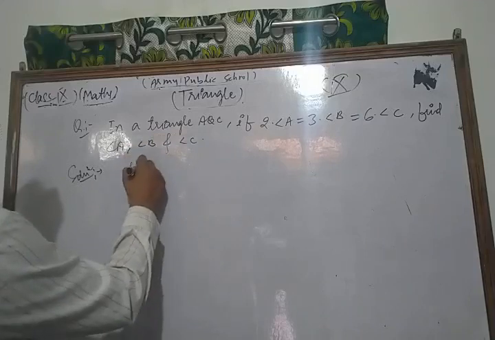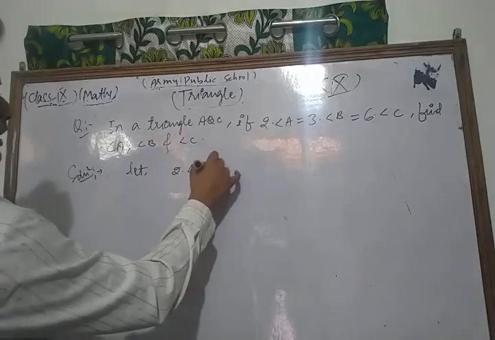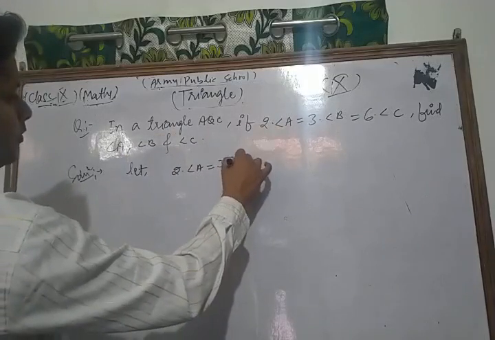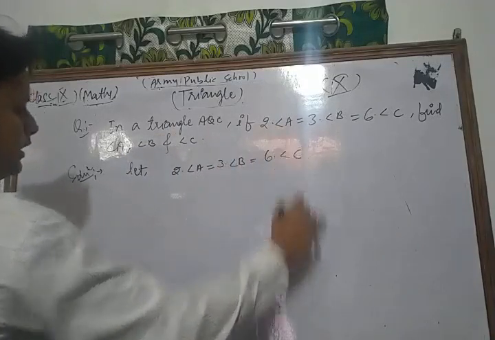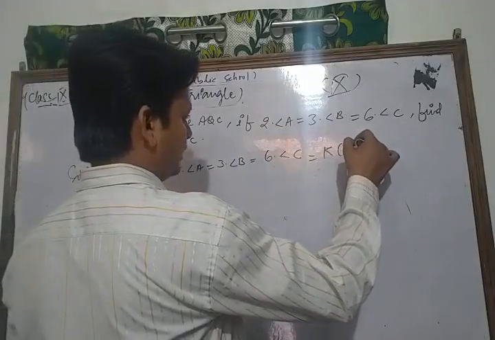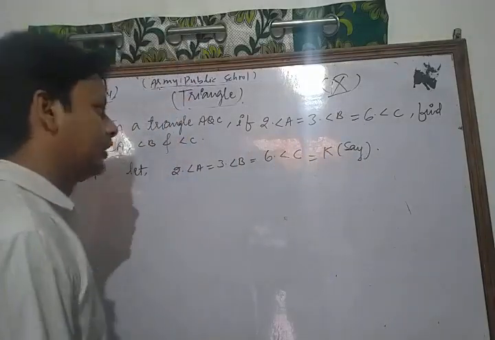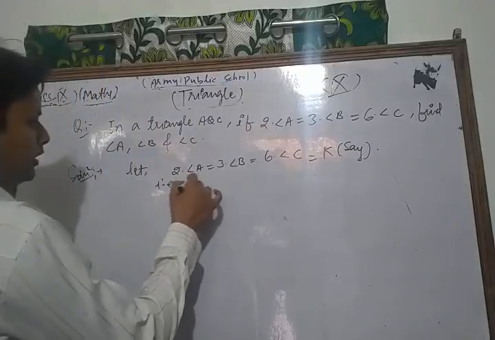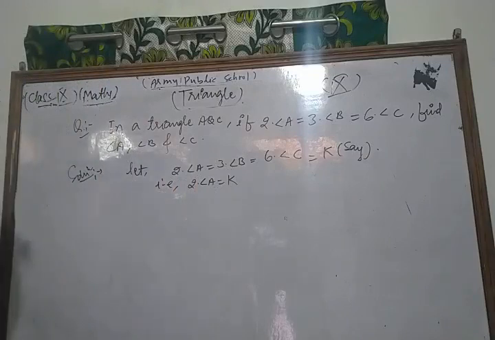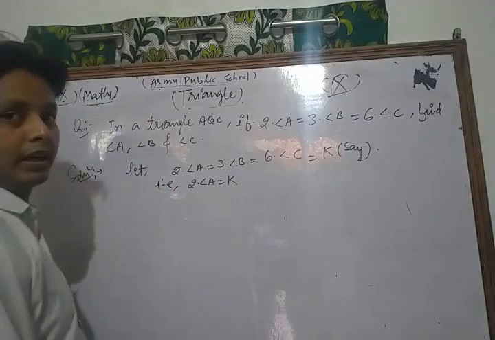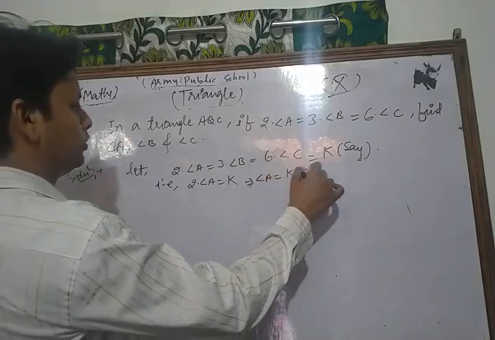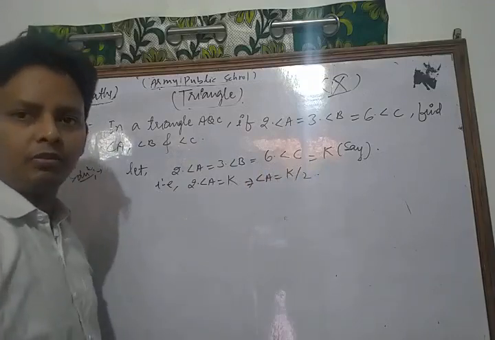Let 2 times angle A is equal to 3 times angle B is equal to 6 times angle C is equal to K. If 2 times angle A is equal to K, this implies the value of angle A is K by 2.